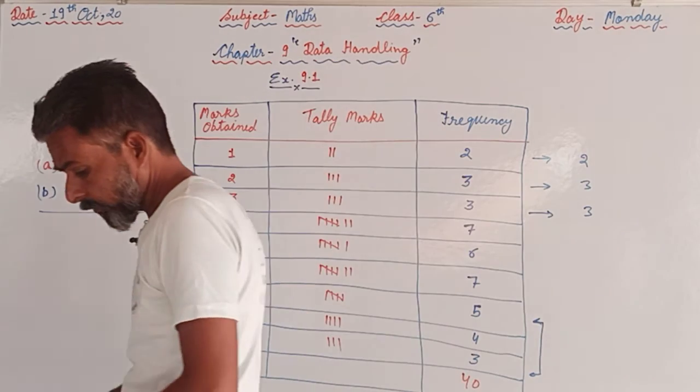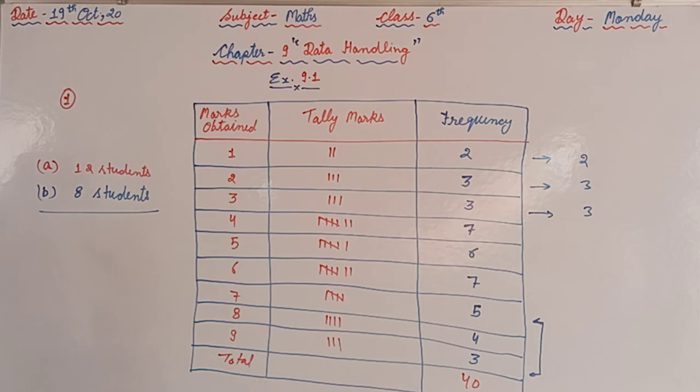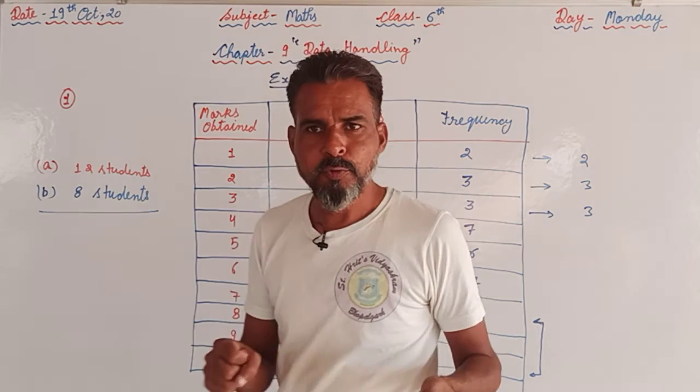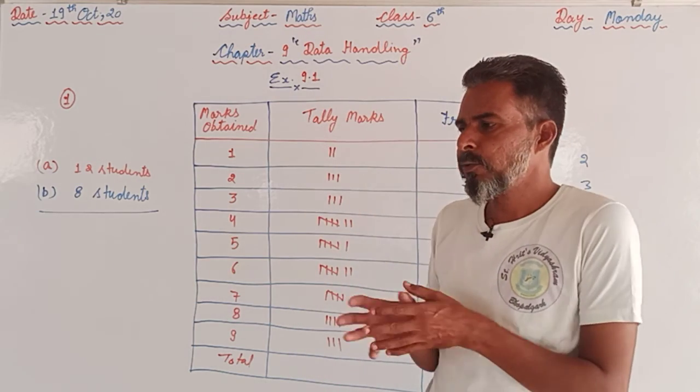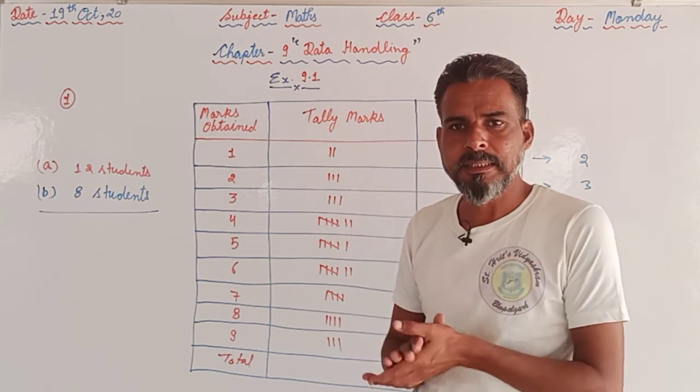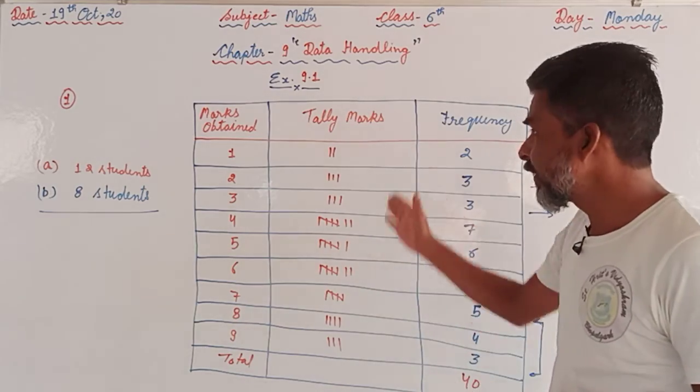So question number 1 we have already done, and question number 2 is also the same as this, 3 is also the same, and you are supposed to try second, third as well. The fourth onward there is pictograph. Pictographs are graphs in which the information is displayed using pictures. We are using the pictures to show the frequency. Here we are using the tally marks.